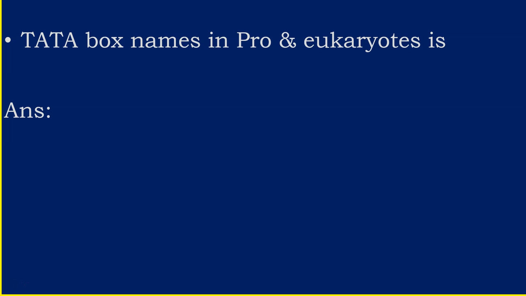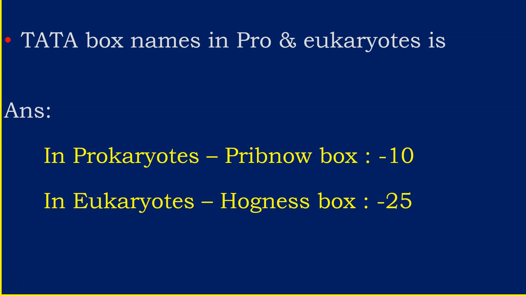There are different names for the TATA box in prokaryotes and eukaryotes. In prokaryotes, it is known as the Pribnow box, present at the -10 region. In eukaryotes, the TATA box is known as the Hogness box, which is present at the -25 region.